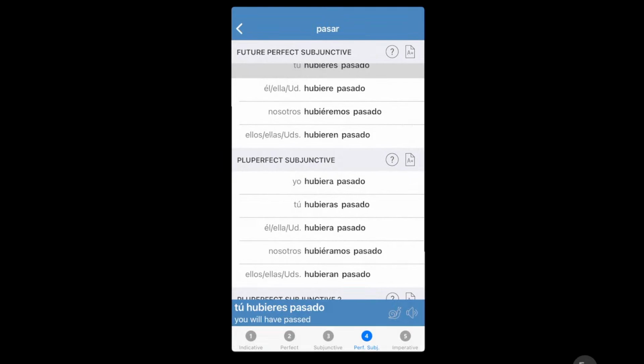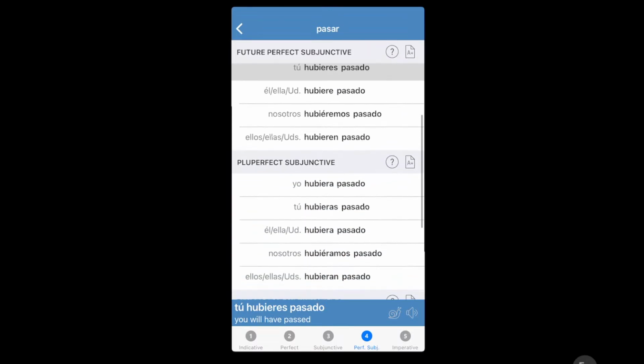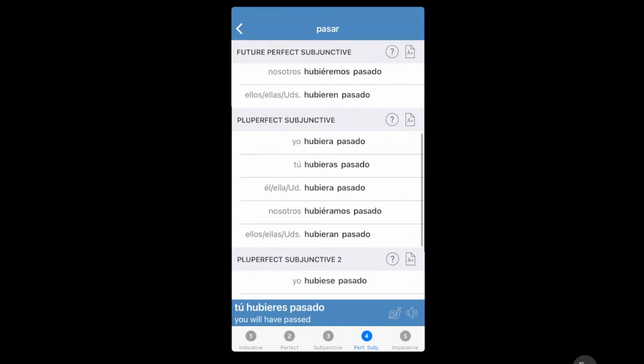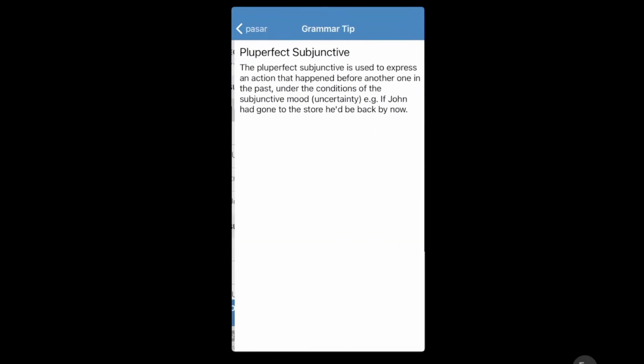So I just hear hub and then pasado, and I'm already thinking that way. So the point is more to understand that there are patterns and not to get too caught up in studying all this stuff.